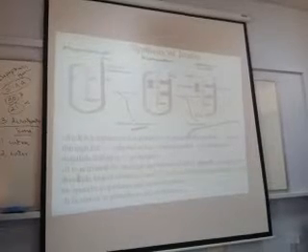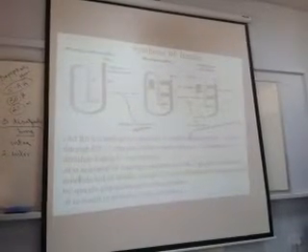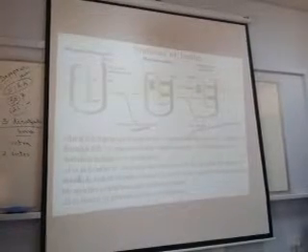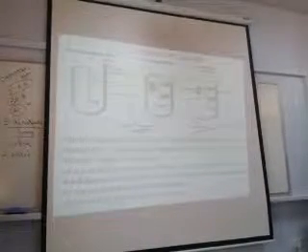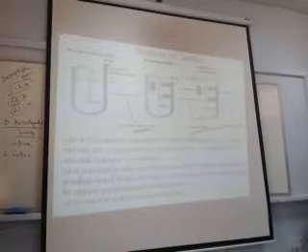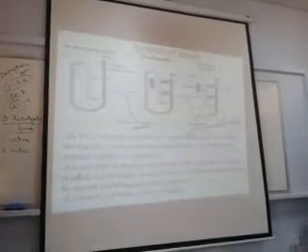So this is the carboxy terminal, and in between is the peptide, and this is the amino terminal. If the enzyme acts on the amino terminal, it is called aminopeptidase.